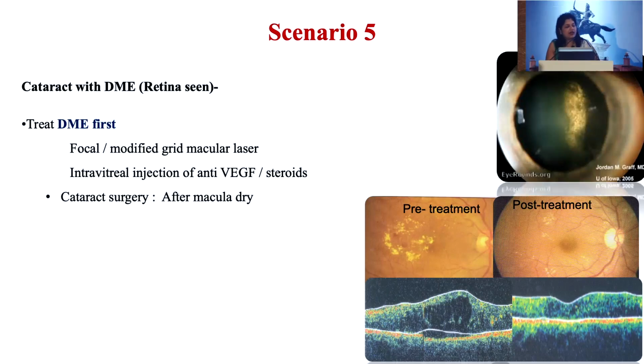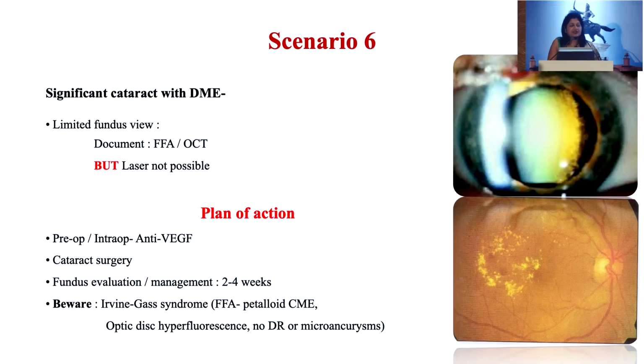Now, if you see a patient with cataract with DME, then again the same, you have to treat the DME first and then take the patient for the cataract surgery. But yes, if there is a significant cataract, we can plan pre-op or even intra-op anti-VEGF use along with the cataract surgery. But always beware of Irvine-Gass syndrome, and we need to differentiate it from the diabetic macular edema post-surgery.